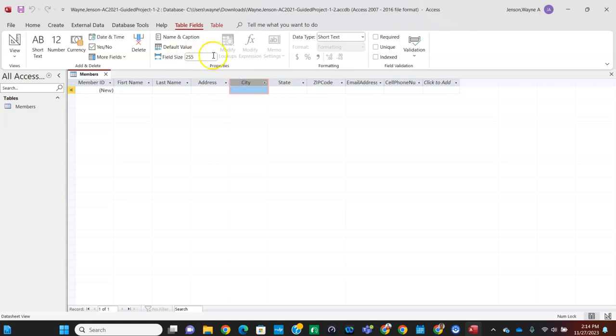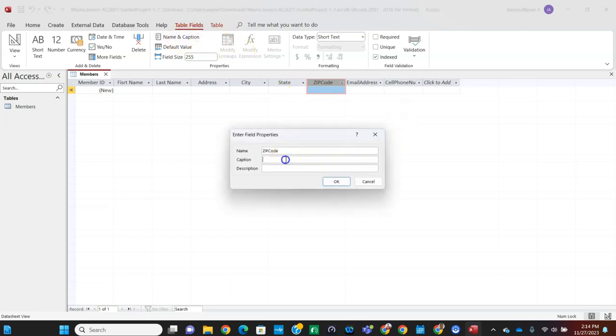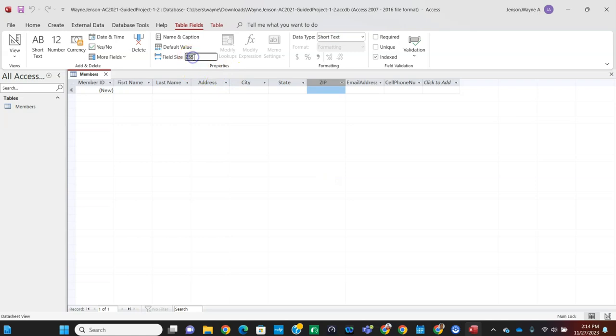Same with city, we're only going to change the size. So that's going to be 25. And state, we're only changing the size, and that's going to be 2. And for zip code, we are going to change the caption. So we're going to select the name and caption. And for the caption, we're going to put zip, uppercase ZIP. And then we click OK. And for the size, we're going to put 5.